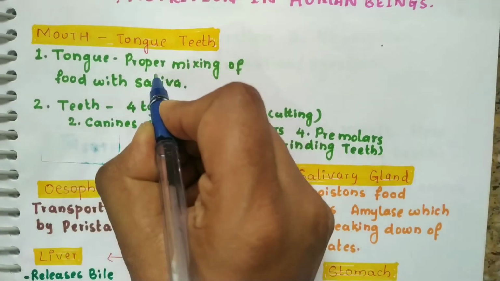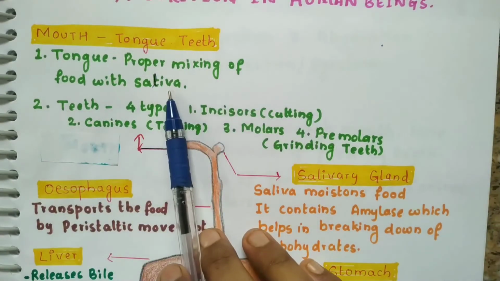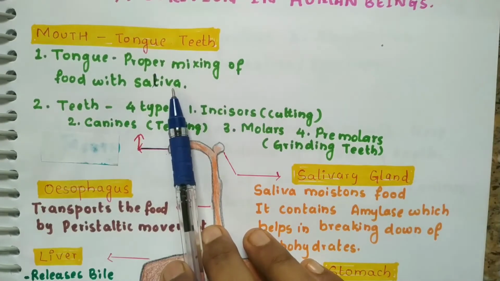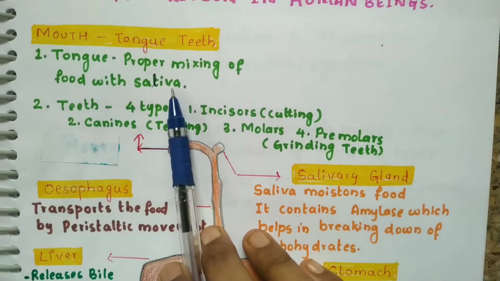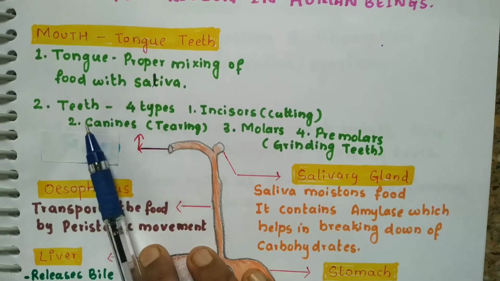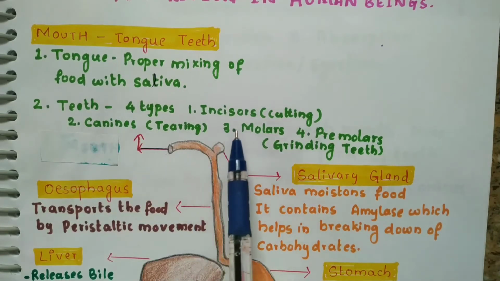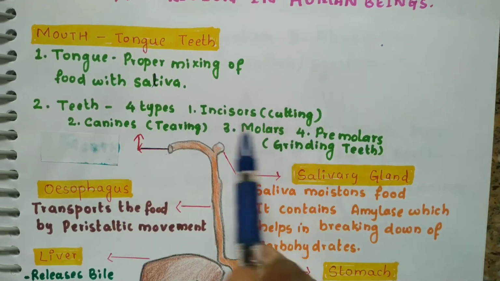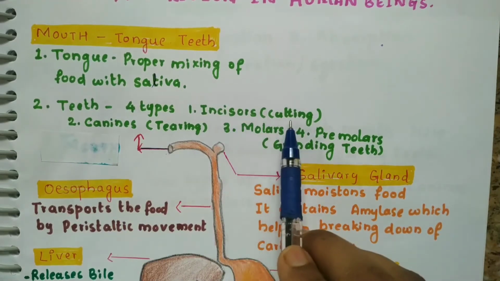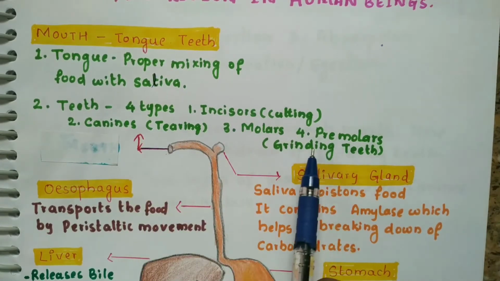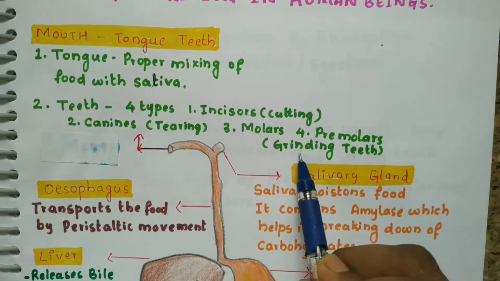So what happens with the help of saliva? Saliva contains salivary amylase. This salivary amylase helps to break the larger carbohydrates into smaller carbohydrates. What is the function of the teeth? Before getting into the function, there are 4 types of teeth: incisors, canines, molars and premolars. Incisors help to cut the food. Canines help to tear the food. Molars and premolars can be said to be grinding teeth, which will grind the food into paste.